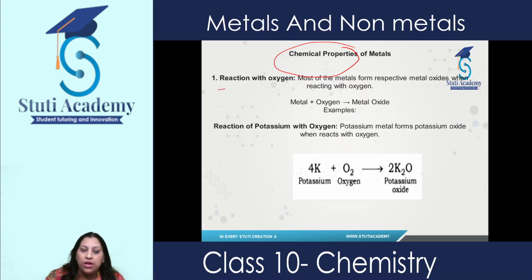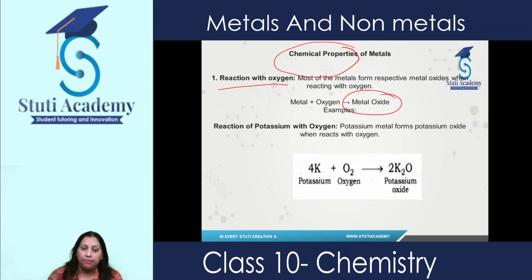And first is reaction with oxygen. So when metals react with oxygen, they form metal oxides. Whatever metal reacts with oxygen, it always results in the formation of metal oxide. Whether it is most reactive or less reactive or least reactive, in all the cases, it always forms metal oxide.